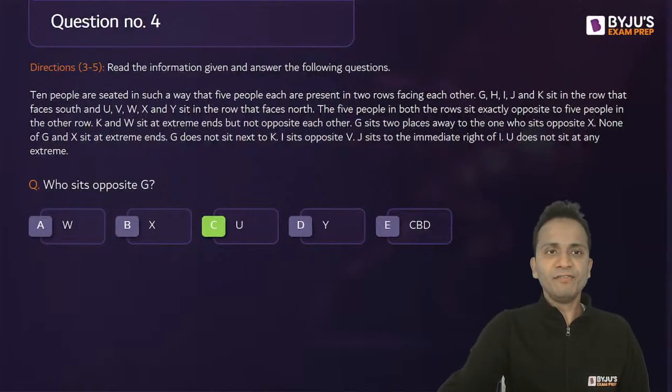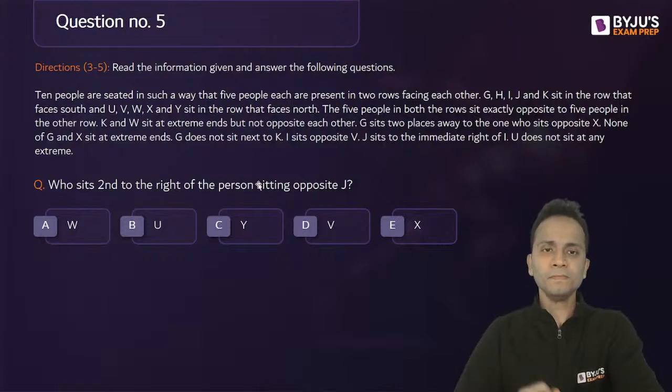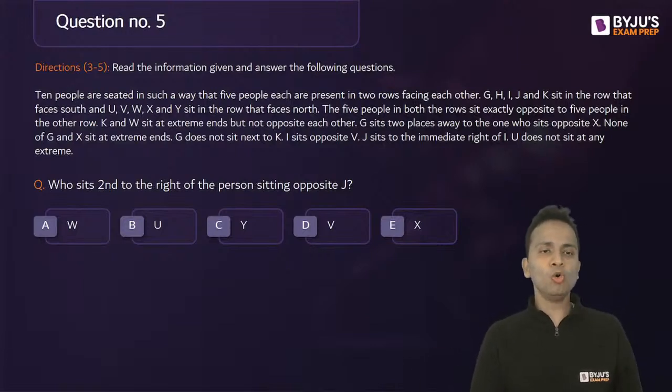Next, question number 5. Who sits second to the right of the person sitting opposite to J?